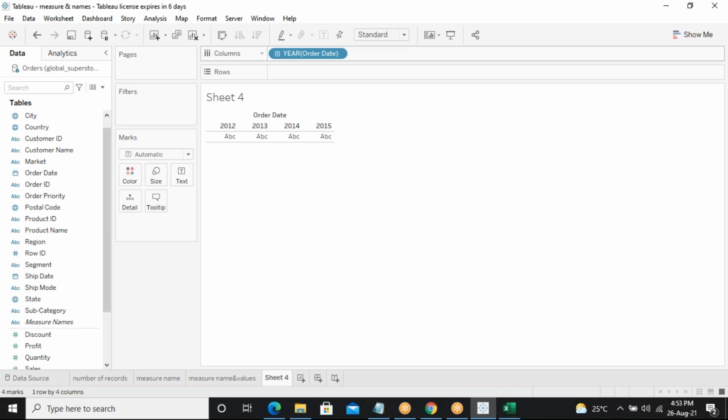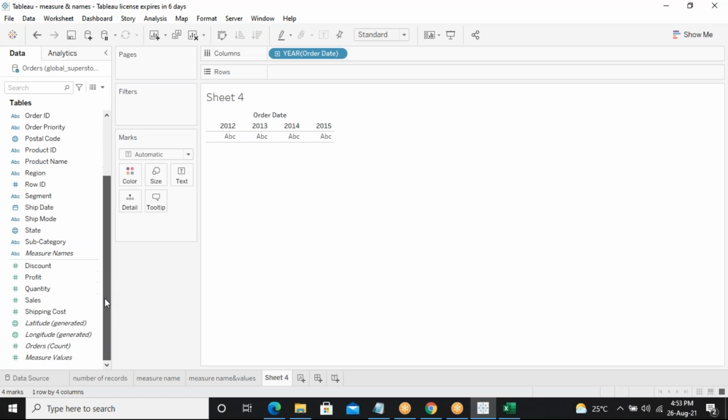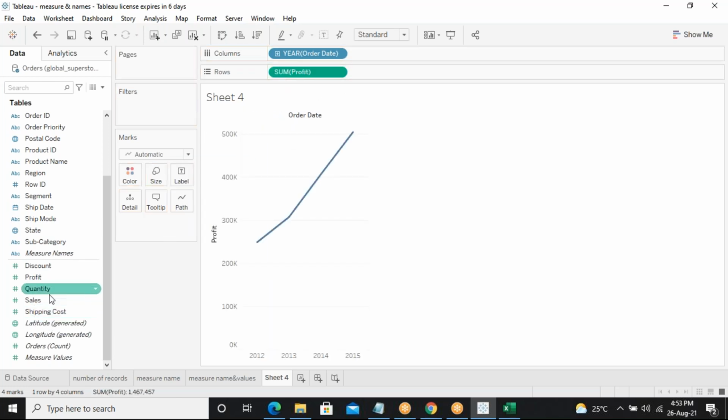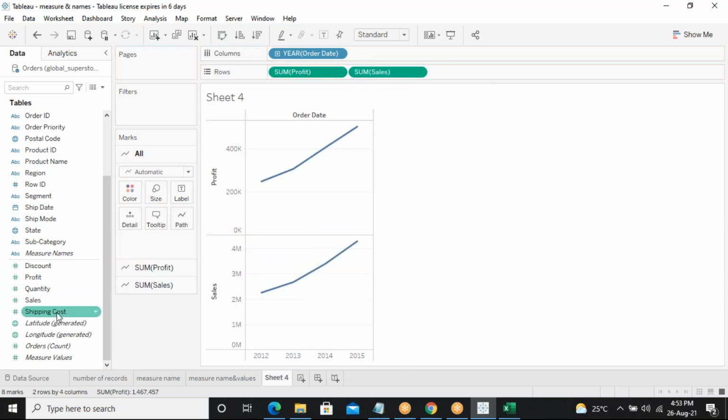Then from the left side, I will take the sum of sales, sum of profit, and shipping cost. These three. It will be better for me.